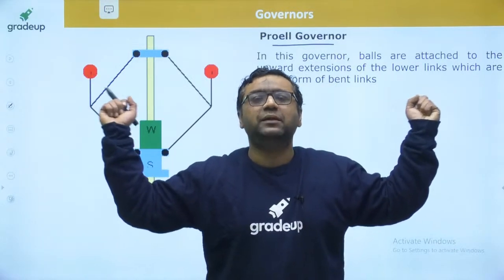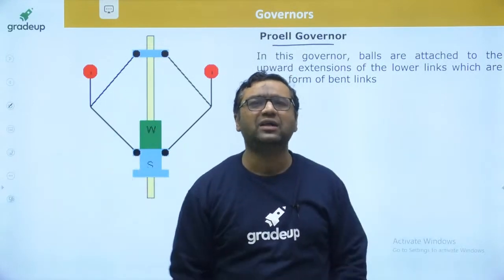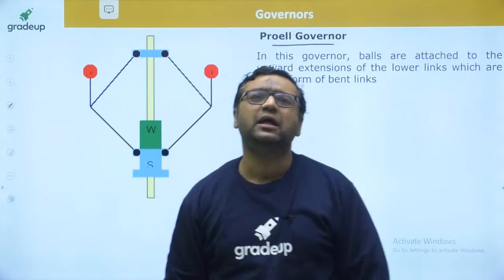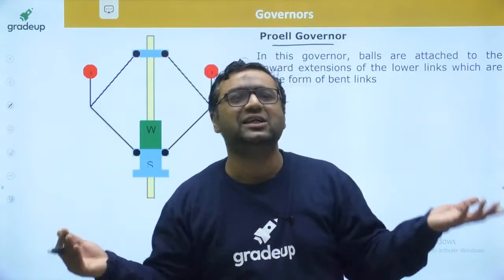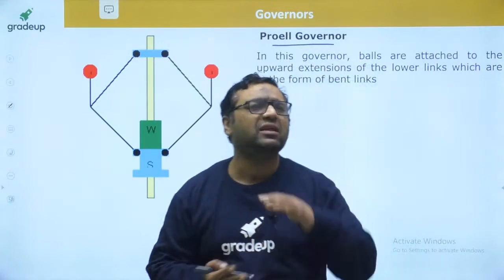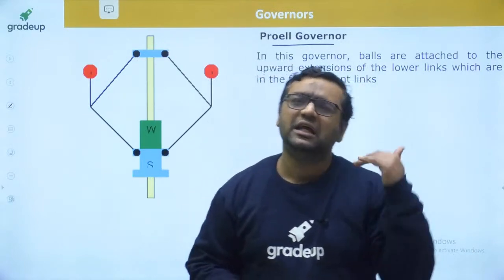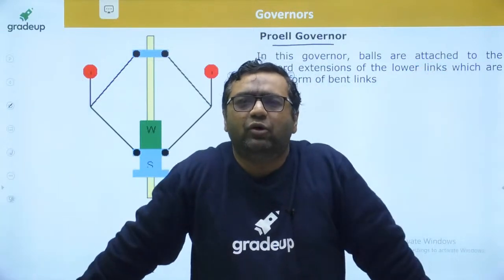So this was something he changed. Definitely, by using the fly balls like this, there were certain advantages. Because of those advantages, whatever governors came after this had the fly ball position like this only. They have never kept the fly ball like the old way.